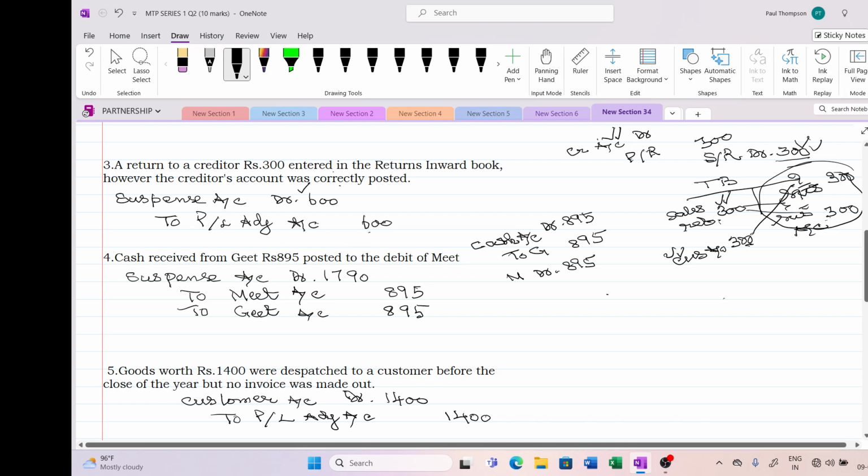So now what you have to do, in the trial balance there is one debit. Meet, the debit is there for 895. For this, you need a credit. So you have to operate the suspense account for 895 rupees. Okay?